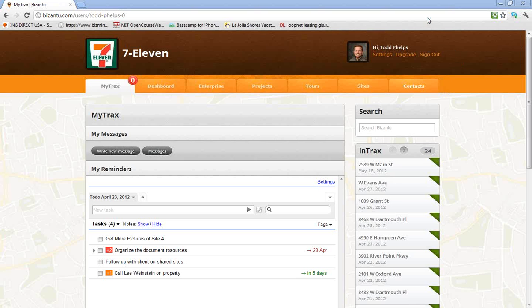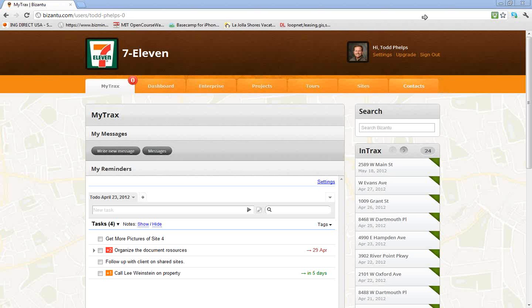And what I want to do today is just walk you through a couple key aspects of the site to help you get up and running quickly. If you haven't done so already, please make sure you visit the App Store to download the Bizanto app. The app is critical to help you gather and organize sites directly from your mobile device.